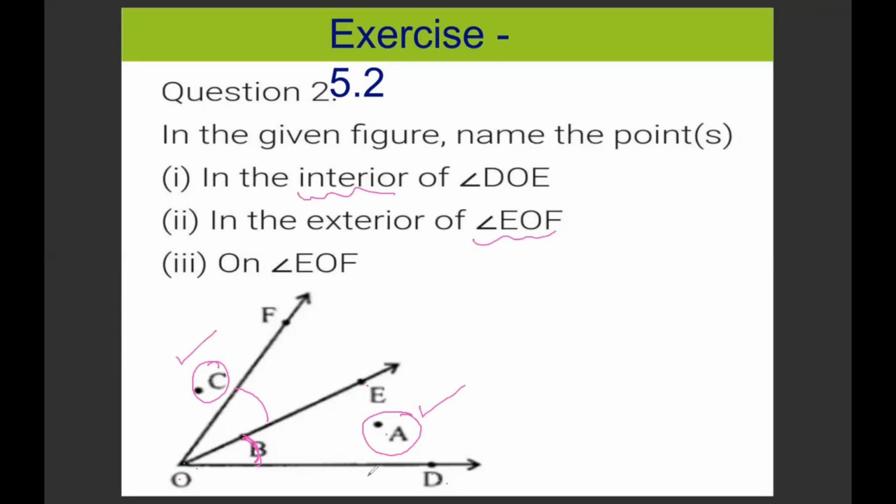So this is one angle DOE. This is another angle EOF. O is a common point. So both the angles are formed at a point O, which is the vertex of these angles.